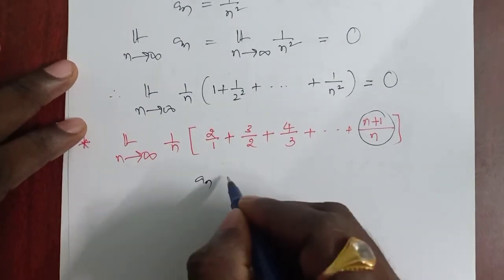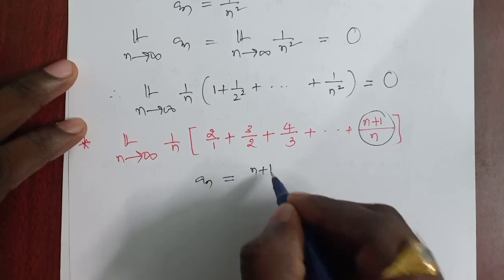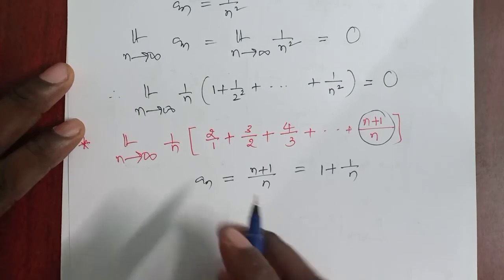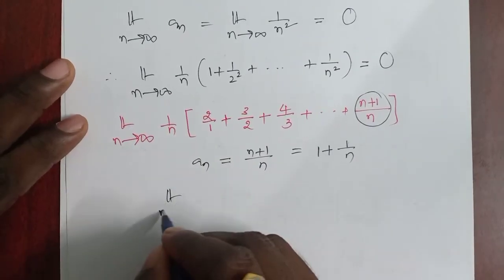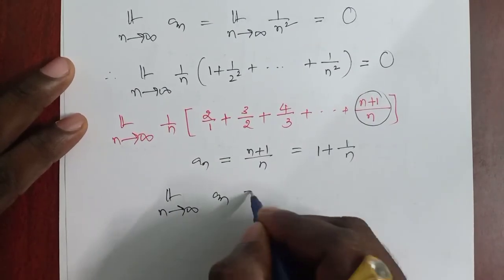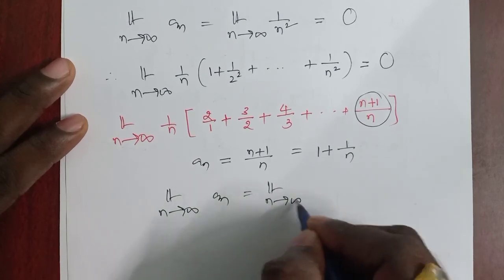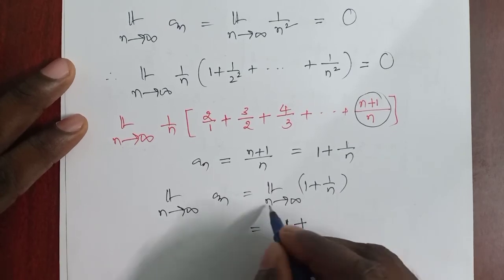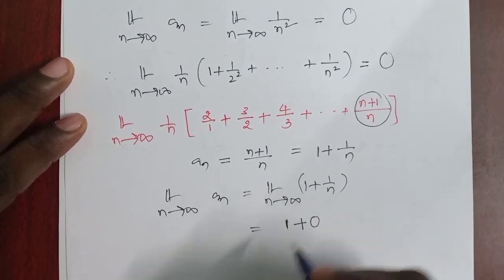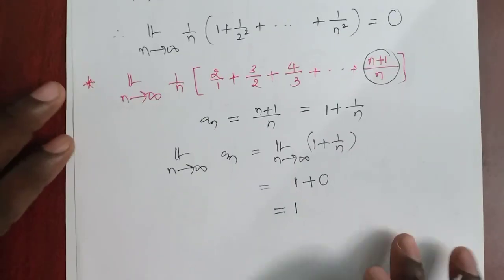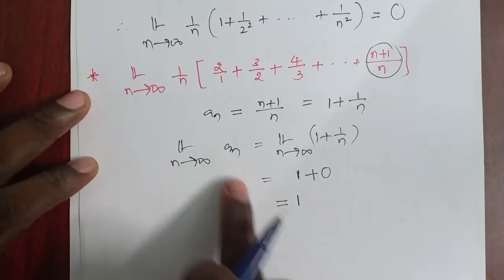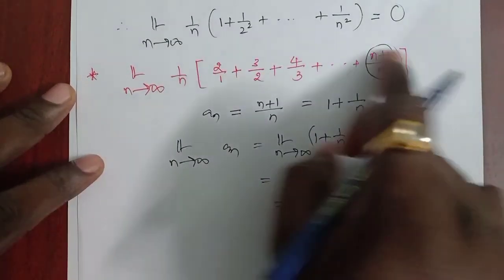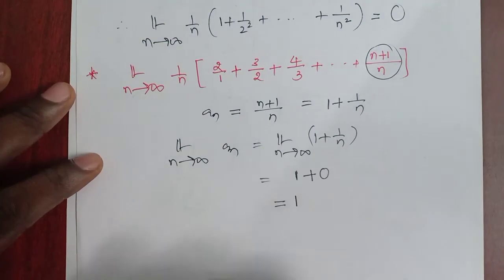So it is very clear that an is n plus 1 by n, which means 1 plus 1 by n. Now taking the limit on both sides, the limit as n tends to infinity of an is equal to the limit as n tends to infinity of 1 plus 1 by n. Clearly, as n approaches infinity, 1 by n is 0, so it gives the result 1. So the sequence converges to 1, which means the arithmetic mean of the first n terms also converges to 1.